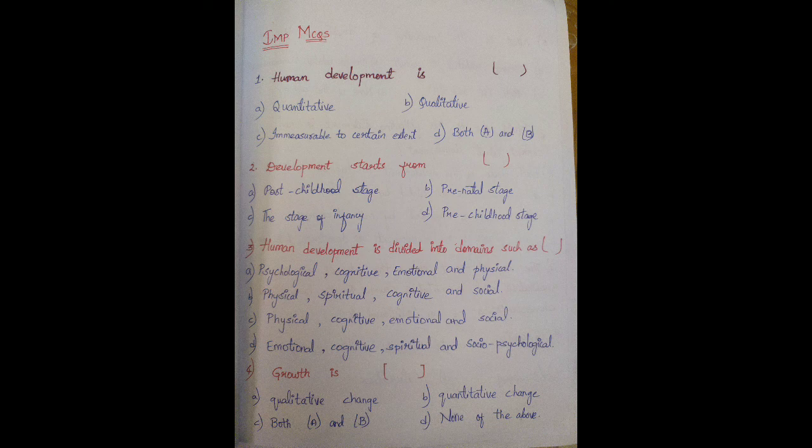So let us see our first question. Human development is quantitative, qualitative, immeasurable to a certain extent, or both A and B. What is the answer? Let me know in the comment section. Second question: development starts from the post childhood stage, prenatal stage, the stage of infancy, or the pre childhood stage. From which stage does development start? Let me know in the comments.